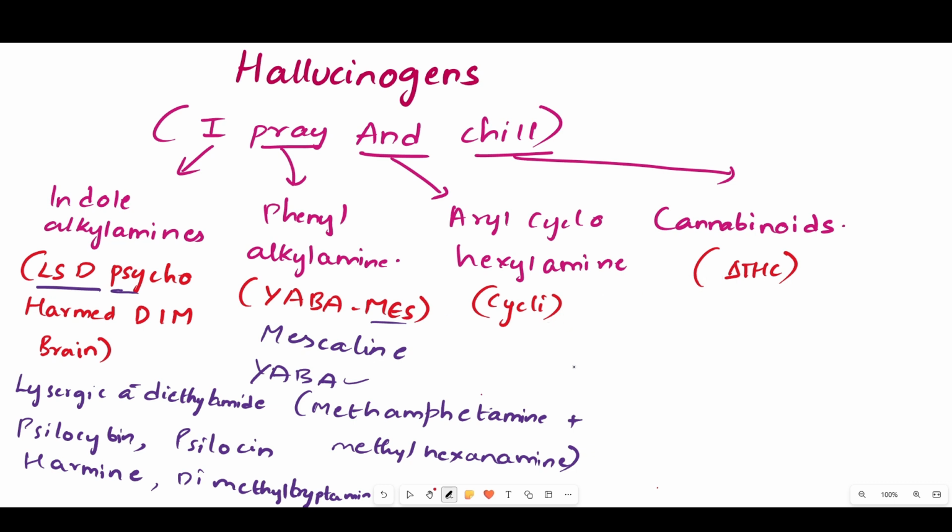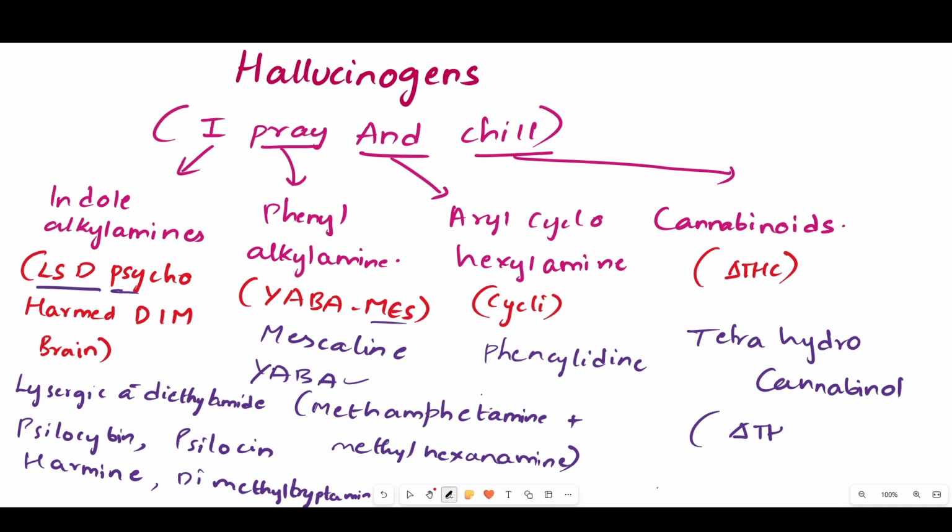The next one is aryl cyclohexylamine. There is only one simple example, which is phencyclidine. Next come the cannabinoids. In the cannabinoids also there is only one single drug, THC. The full form of this is tetrahydrocannabinol, which is also called THC.